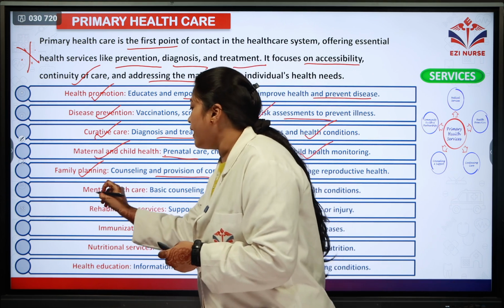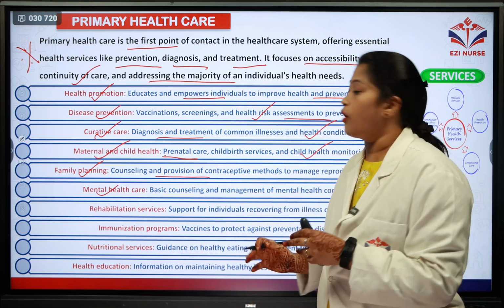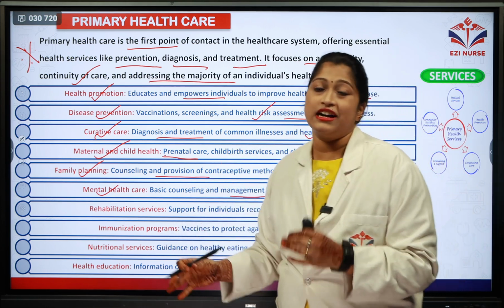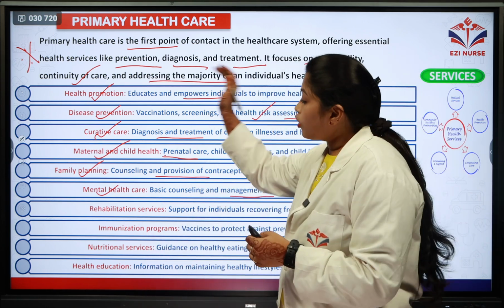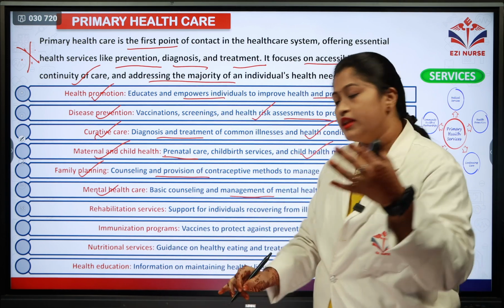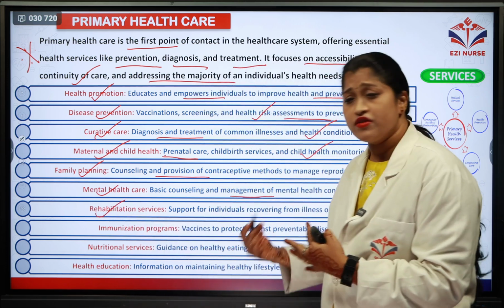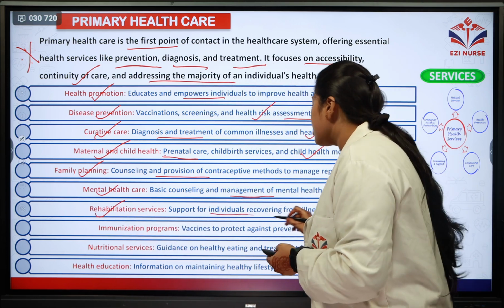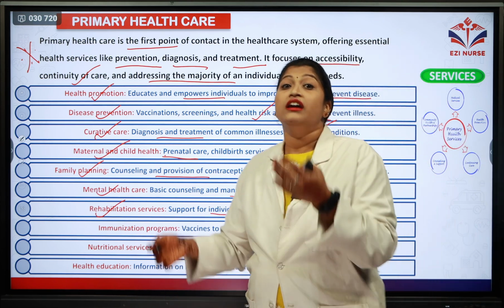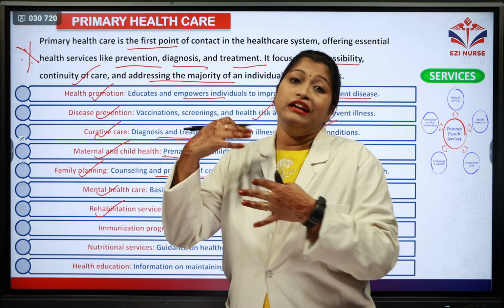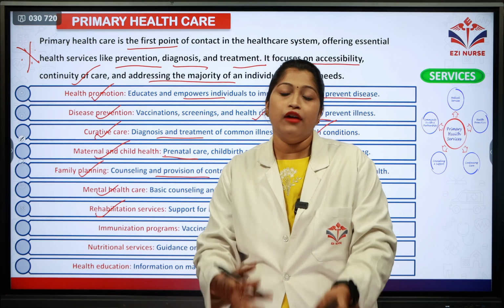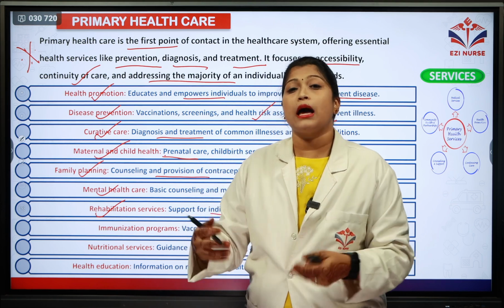The next is mental health care. Basic counseling and management of mental health conditions is done under primary health care. So they are also providing mental health care under the primary health care services. The next service is rehabilitation services. Here they are supporting individuals in recovering from illness and also from injury. They also make sure they are learning the skills for their day-to-day life, to lead their life. The skills are being taught.